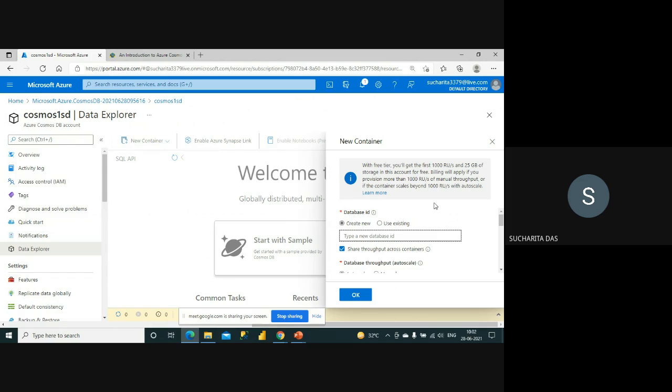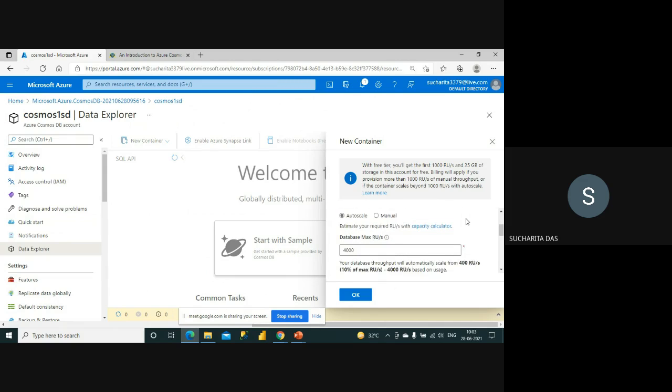As I told you, inside the account the first thing is the database, inside the database there should be a container, and inside the container there should be the item. So whenever you try to create a container, you first have to create a database, and then mention the throughput details also. Based on that you can create your container.